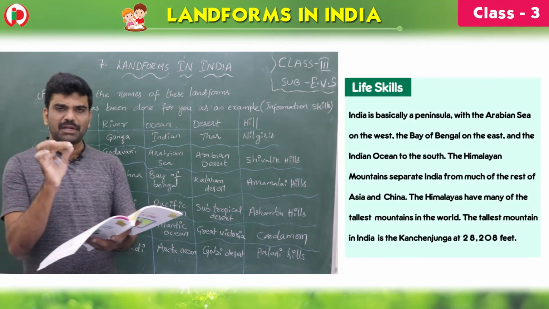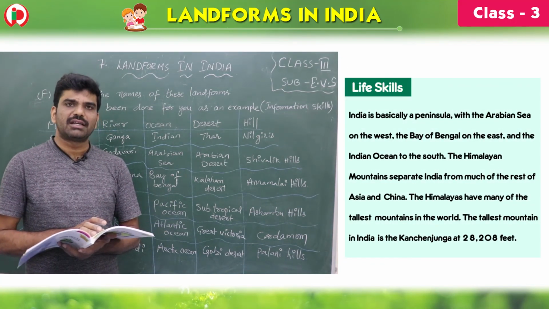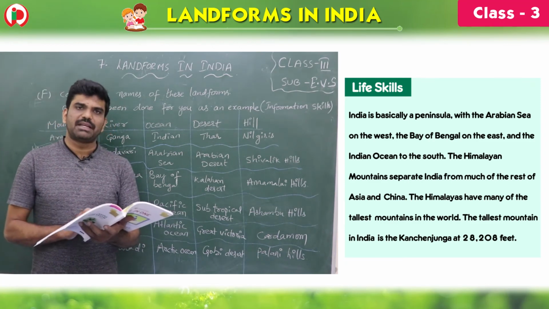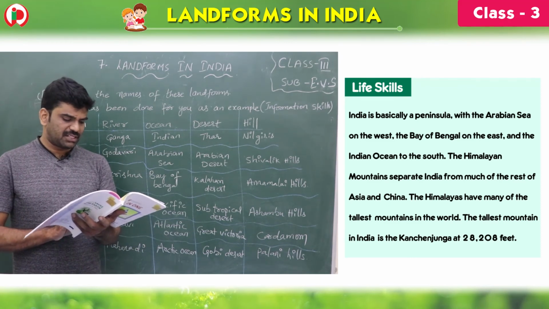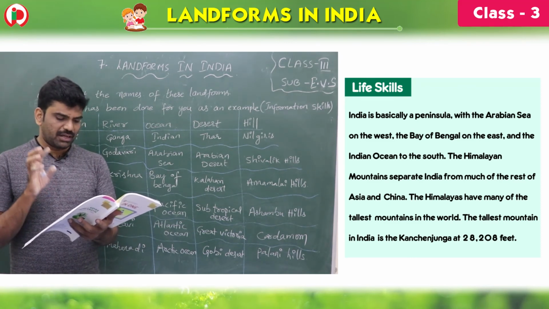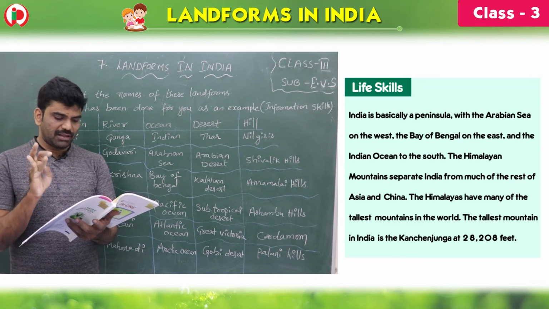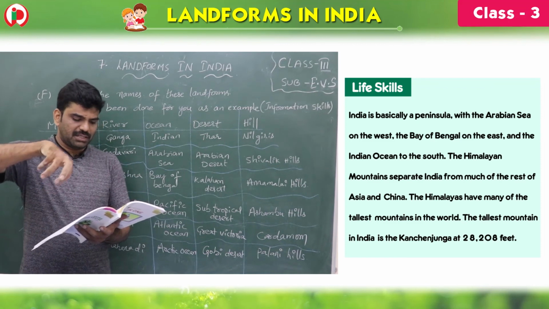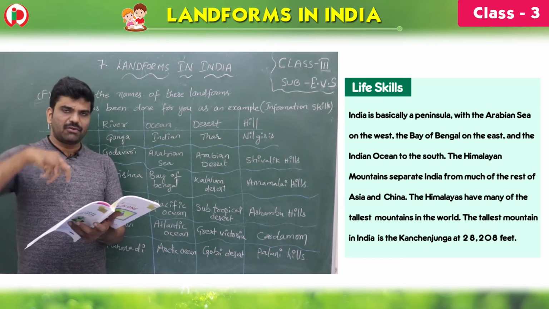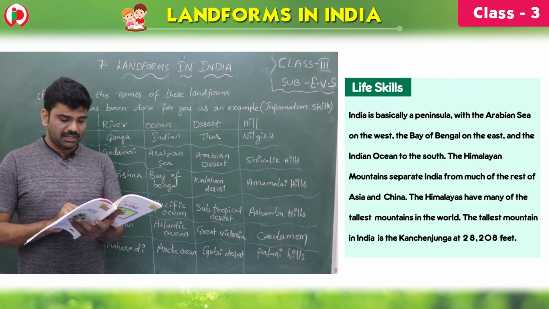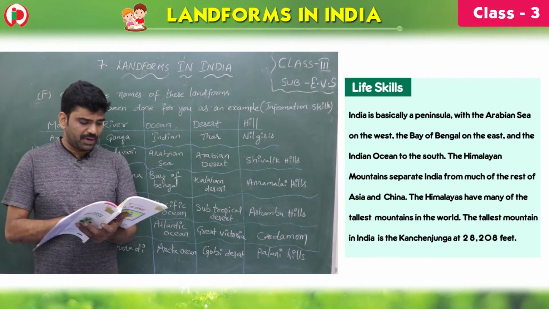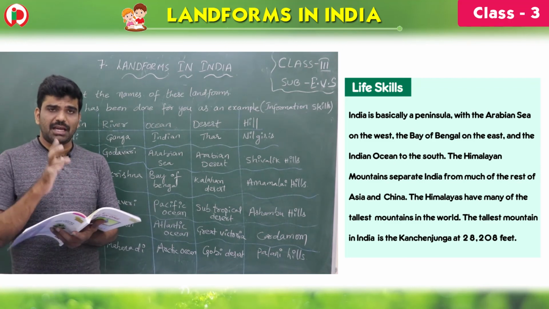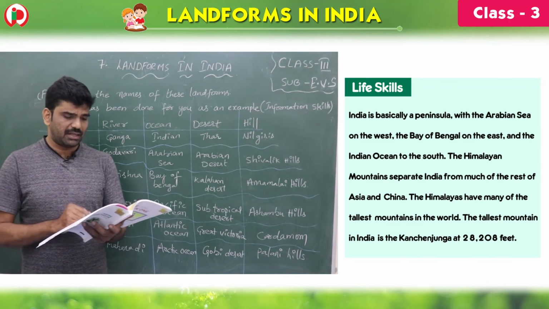India is basically a peninsula. Peninsula means, children, when a land is surrounded by three sides of water, that is called a peninsula, with the Arabian Sea on the west. See, children, three sides of water. Bay of Bengal on the east and Indian Ocean to the south. So India is surrounded by the Arabian Sea, Bay of Bengal and Indian Ocean. So that is why India is called a peninsula. Himalayan mountains separate India from much of the rest of Asia and China. So the Himalaya mountains separate Asia and China from India.